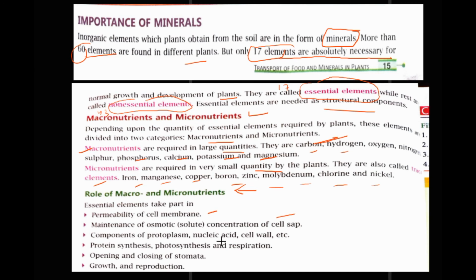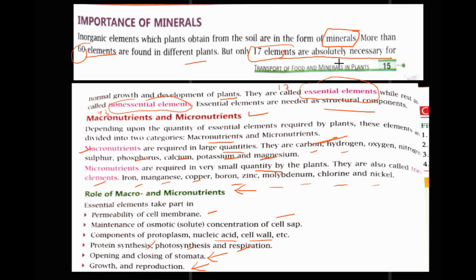Components of protoplasm such as nucleic acid and cell wall are formed. They are needed for protein synthesis, photosynthesis and respiration, for closing and opening of stomata, and for growth and reproduction of the plant.